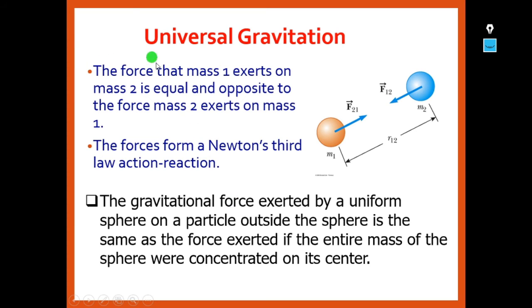The force that mass 1 exerts on mass 2 is equal and opposite to the force mass 2 exerts on mass 1. These forces form a Newton's third law action-reaction pair. The gravitational force exerted by a uniform sphere on a particle outside the sphere is the same as the force exerted if the entire mass of the sphere was concentrated at its center.